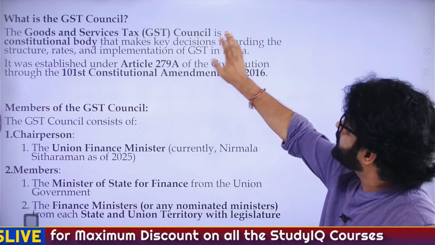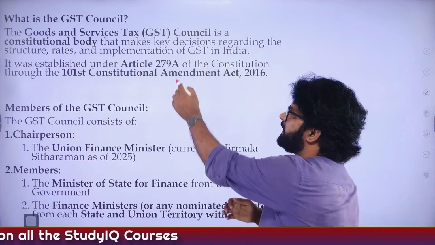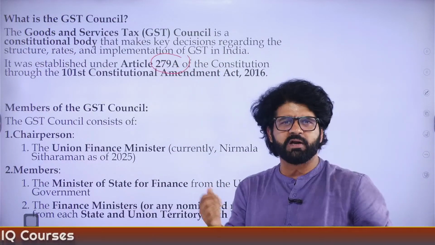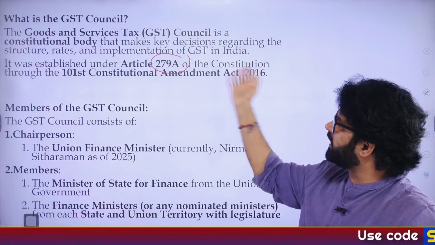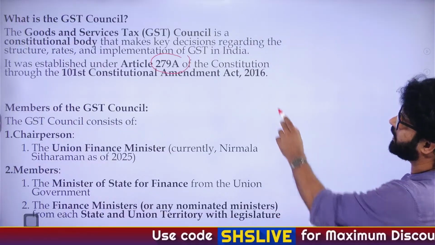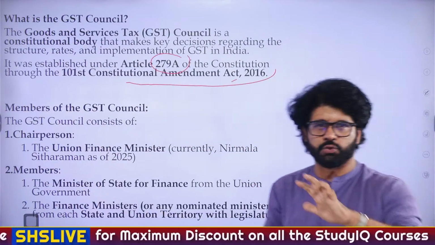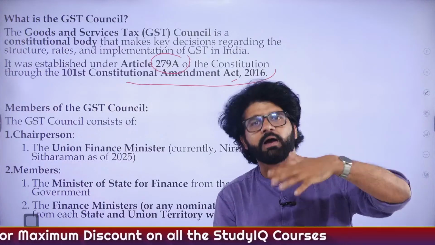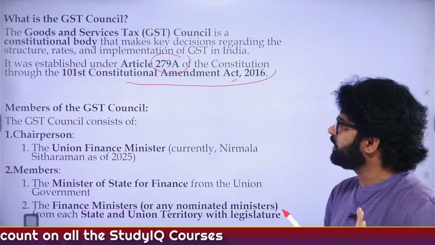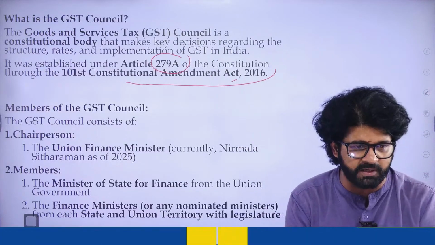So GST Council, Goods and Services Tax, is a constitutional body under Article 279A. As I have told you earlier, I have already made a separate video on why Article 279A is in news. You can read that. Important things from exam perspective are these things you see here. 101st Constitutional Amendment Act. They can ask you, GST Council came via which particular Constitutional Amendment Act. Amendments, anyway, are very important from GS mains paper 2 perspective.